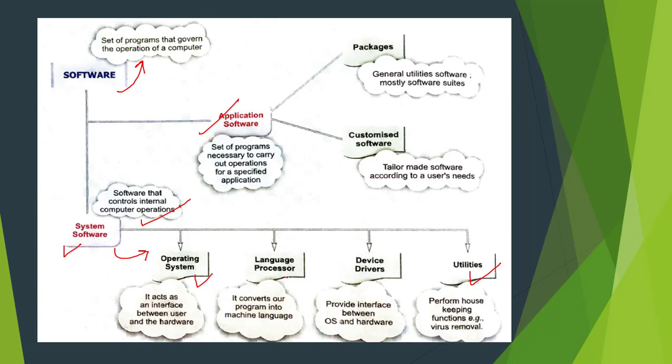Then next we have language processor. Generally, whatever we type or write in our computer is in high level language form. It means the text that you are able to see in your display, the messages that you are typing in your chat boxes, everything that we type is in high level language. It means it is in alphabetical form. These alphanumeric values are not understandable by the computer. So to make them computer understandable, our computer first converts these alphanumeric values to binary form. And for that conversion, it uses language processors.